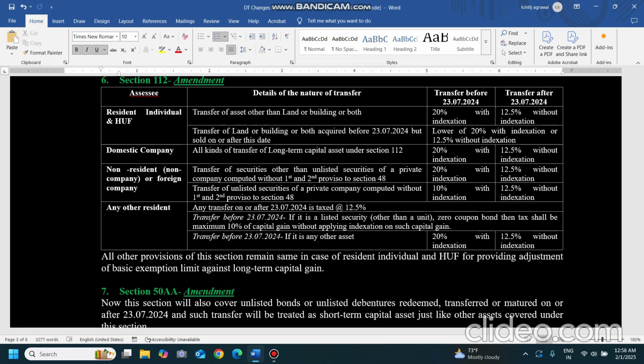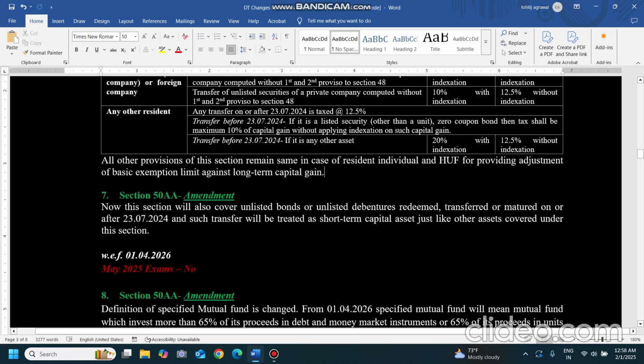So coming back to this section 112, any other resident who is having listed securities for transfer before 23rd July, same thing, the period of holding will apply in the same manner as for any listed securities other than a unit or zero coupon bonds. That was also covered over there, the 12 months criteria. Then tax will be maximum 10%. So now what they have done, if it transfers before 23rd July, then the maximum tax is 10%. And all other provisions, as I told, will remain the same.